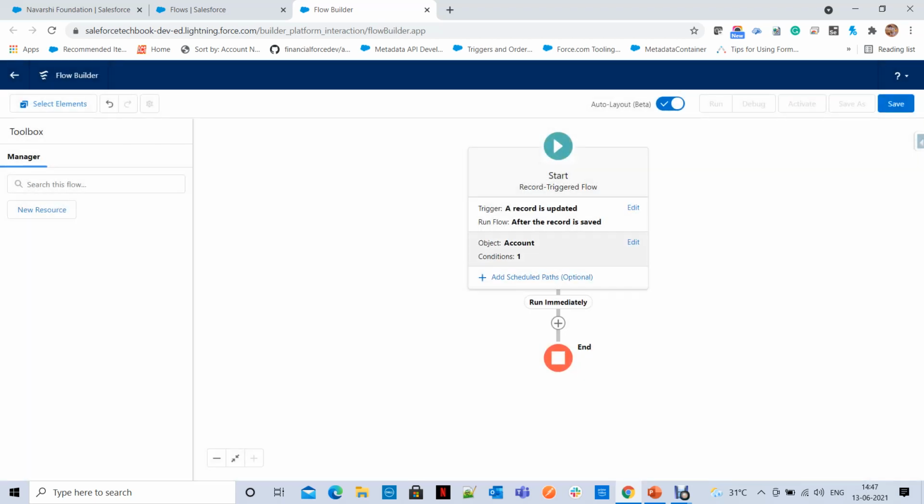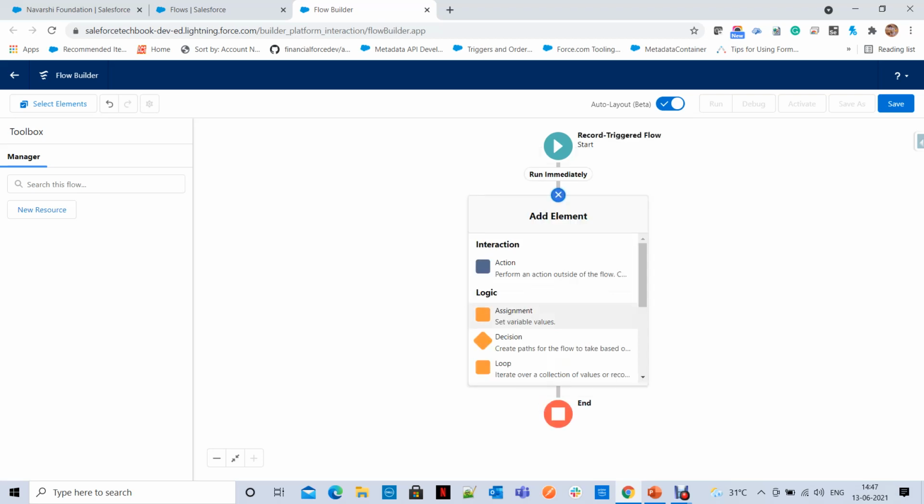Done. Now what you did, you selected the trigger point, that is when a record is updated, and for which object, account, you selected. Now let's do what has to happen immediately. Run immediately means what you want to execute after this point. So what I want to get, I want to collect all the opportunities under this account, right?